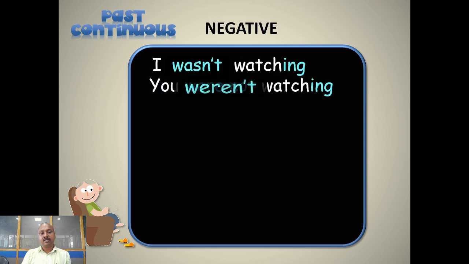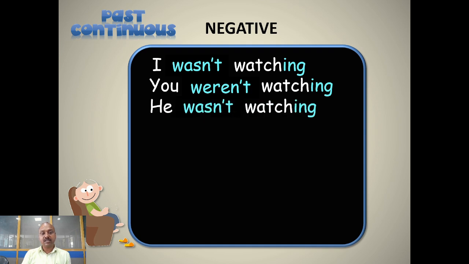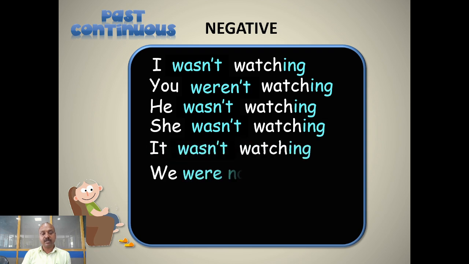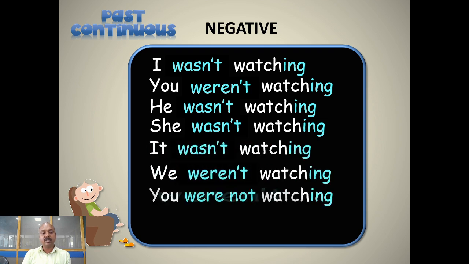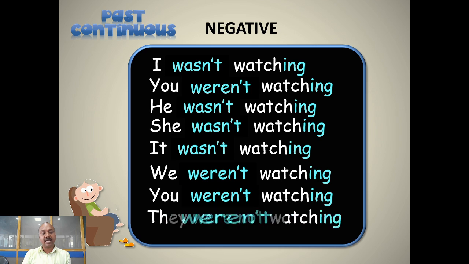And the negative form is we must add not after the auxiliary verb. Right. So I wasn't watching. This is a negative form and we weren't watching, he wasn't watching, she wasn't watching, it wasn't watching and we weren't watching, you weren't watching and they weren't watching. In all these sentences we have added not after the auxiliary verb to make it negative.